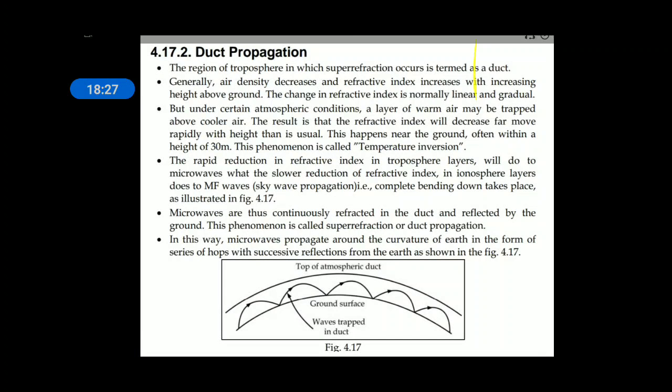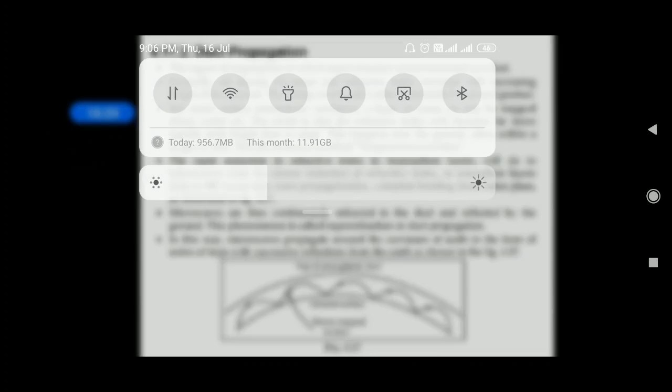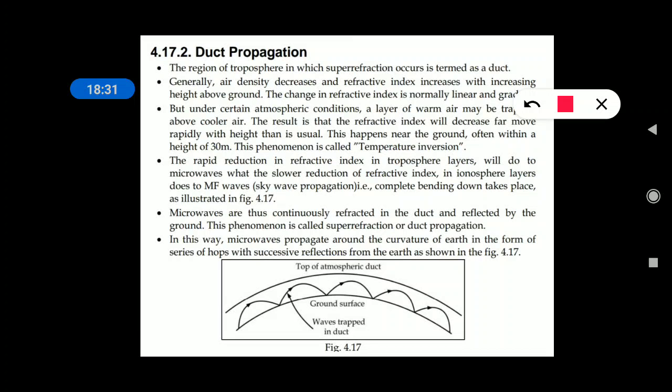Here you can see that when a wave enters the duct from the ground, it is reflected back toward the ground, and the ground reflects the EM waves once again. In this way, the waves are trapped and finally reach the receiver. The region of the troposphere in which super refraction occurs is termed the duct. Where super refraction occurs, that region is known as the duct.